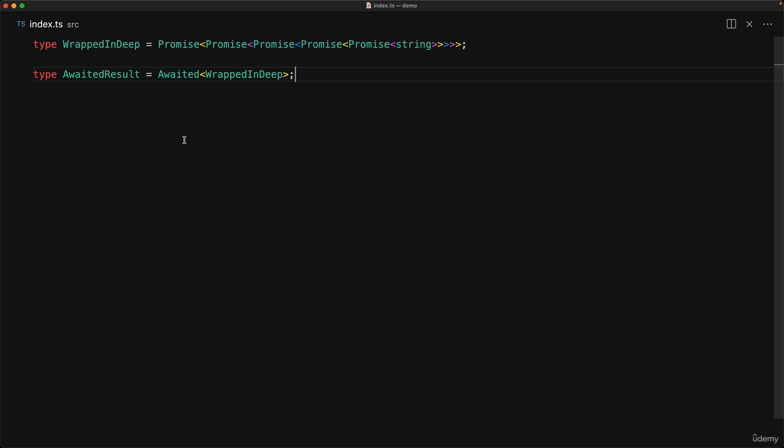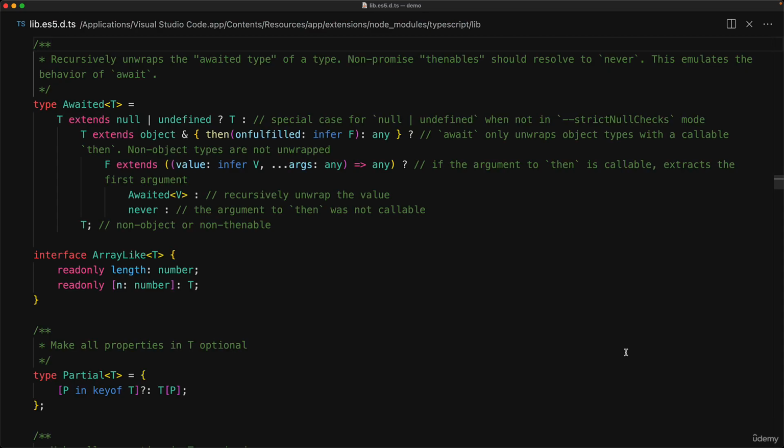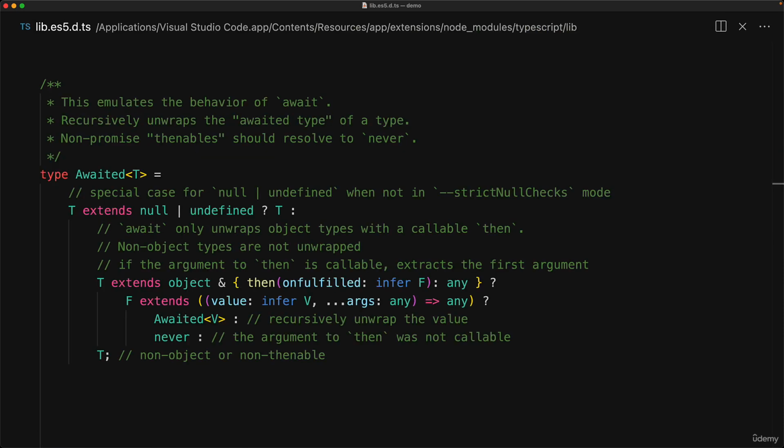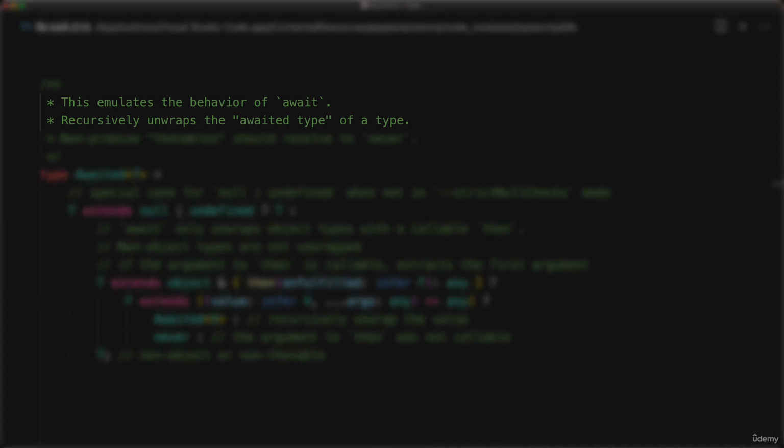And that's all the behavior that you really need to know, but let's take a look at how it is actually implemented within the TypeScript type system. Now, if you go to the definition of the Awaited utility, you can see that there is a lot over here. So I will reorganize it a bit, only moving the comments, not touching any of the code. Just, in my opinion, this reads a bit better. So yeah, this utility is designed to emulate the behavior of the await keyword in JavaScript, as we have seen, and it does a recursive thenable unwrap to give you the final awaited type.